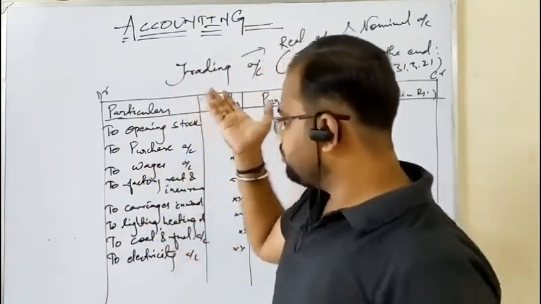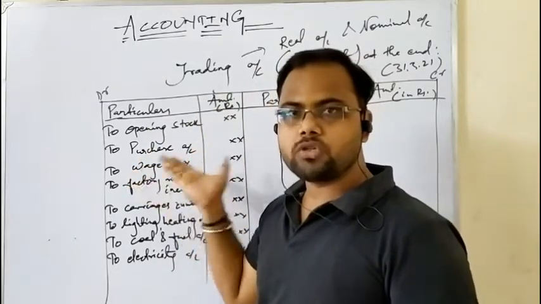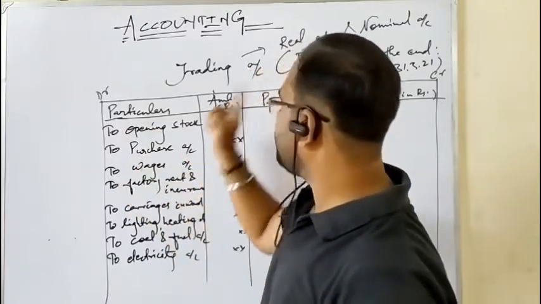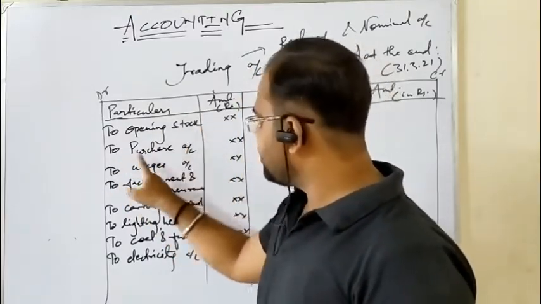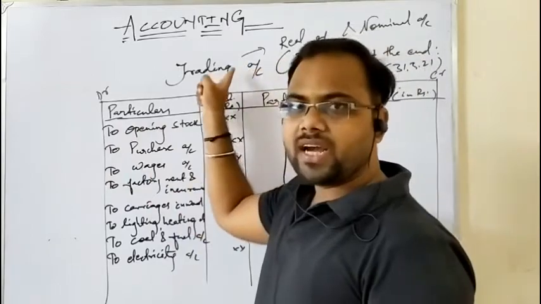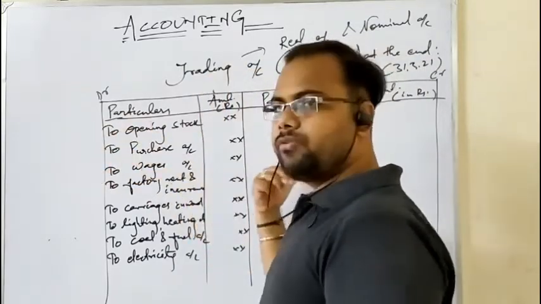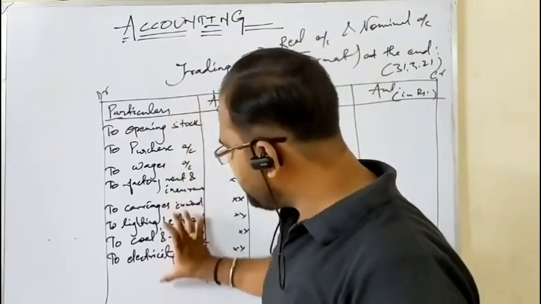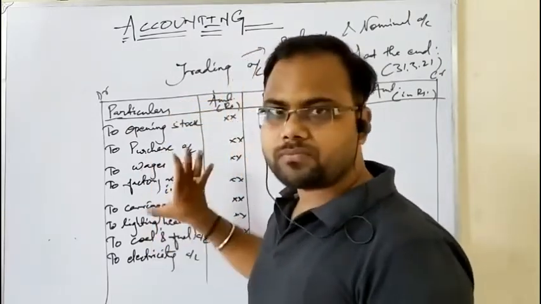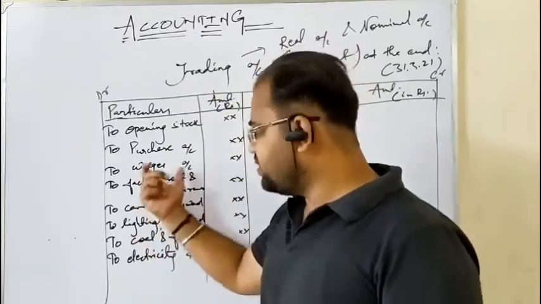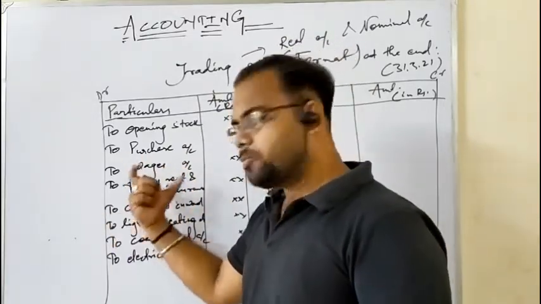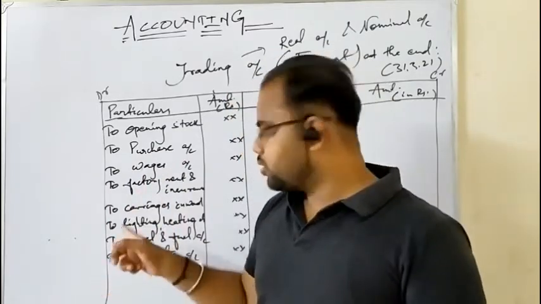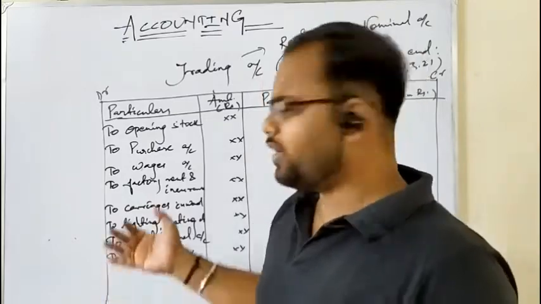But you can know stock and purchase happen to be the most important items of trading account, for which it is considered a real account. As you can see, these two items make the account a real account. Also, there are other two or three items which we will write on the credit side. After excluding these two items, the other expenses are nominal account balances, or you can say these are the direct expenses. Why? These expenses are made to bring the goods into sellable condition, or are made in the line of production.